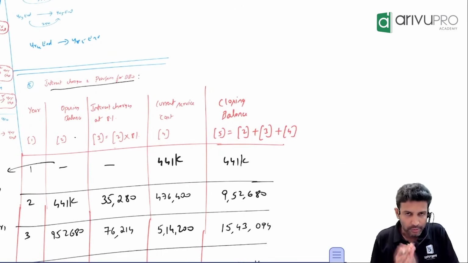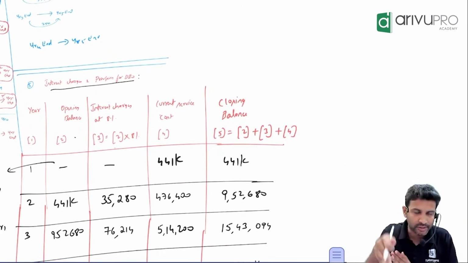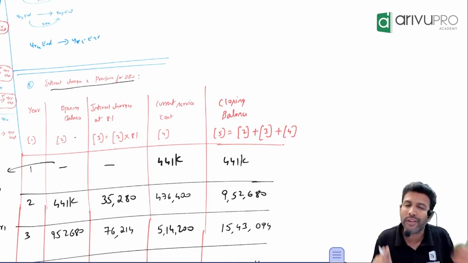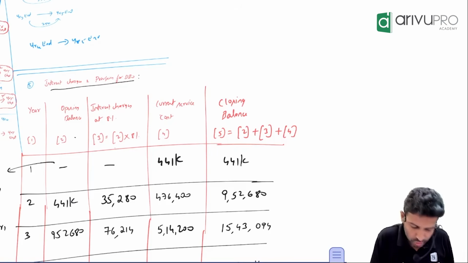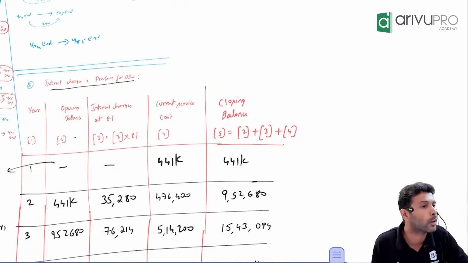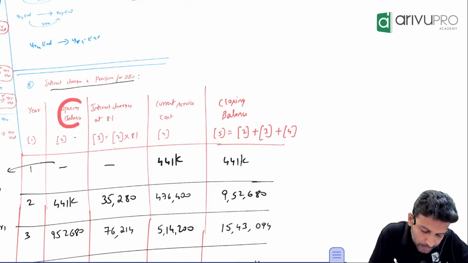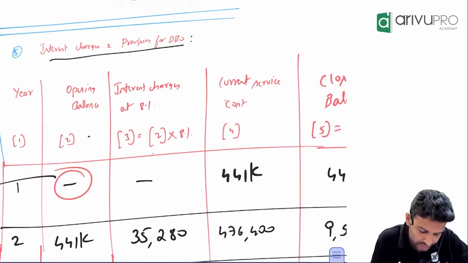Okay, let's review this now. First, how many years do we have to have the columns for? 5. Why 5? The company feels the employee will retire after 5 years. So in the first year column we will write 1. Opening balance is 0. Can someone tell me why?